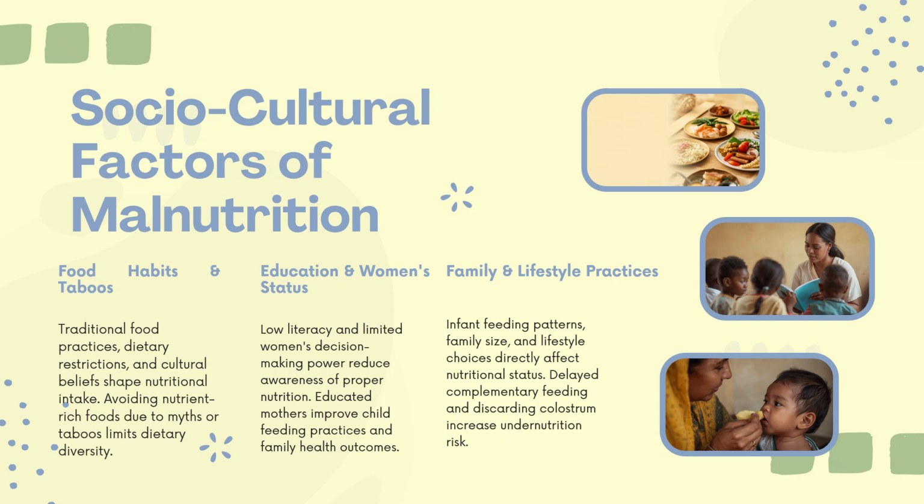The next factor is family and lifestyle practices, for example, infant feeding patterns. Family size always reflects in dietary intake of the members, and lifestyle choices directly affect nutritional status. The delayed complementary feeding and discarding colostrum increase nutritional risk. Delayed complementary feeding means maybe the number of family members is high, so there may be unattended infant feeding.